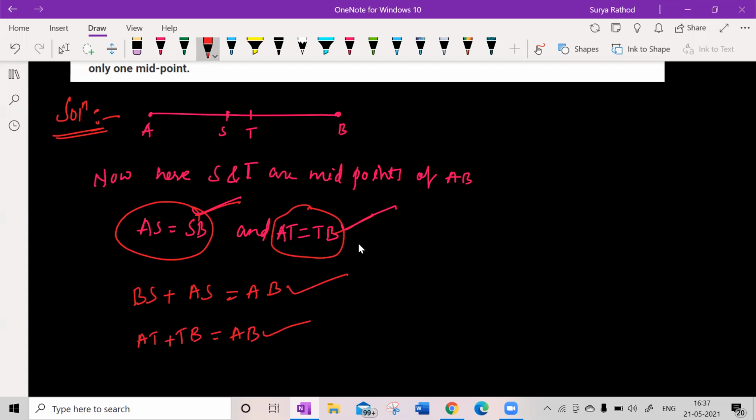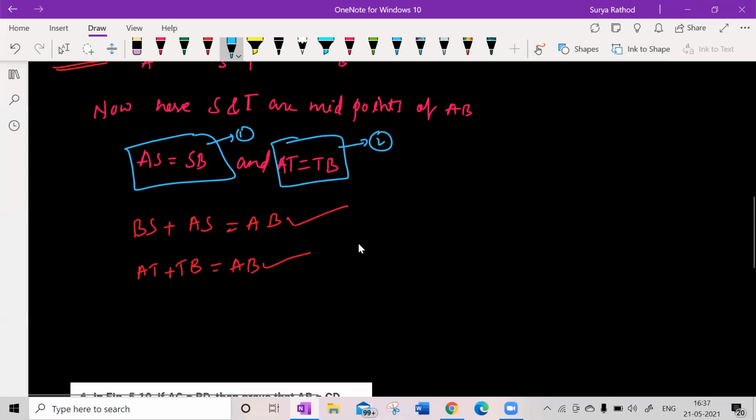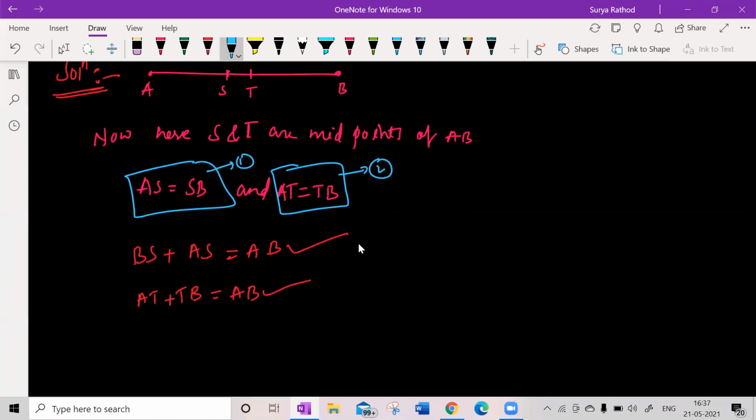So now let me add the equations. We'll take this one and this one: equation 1, equation 2. Okay.